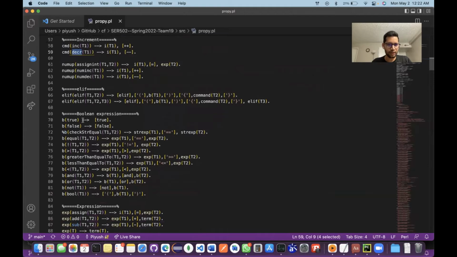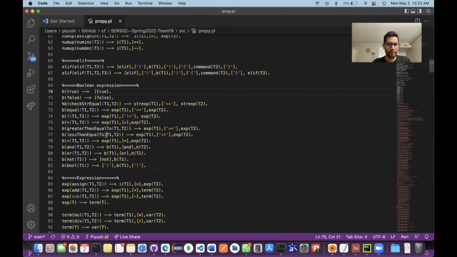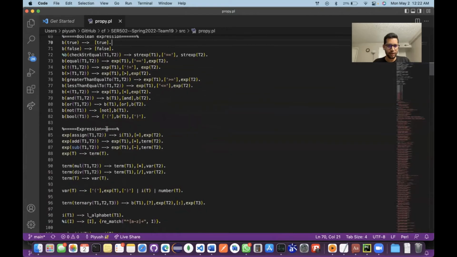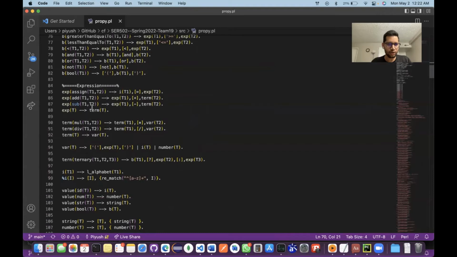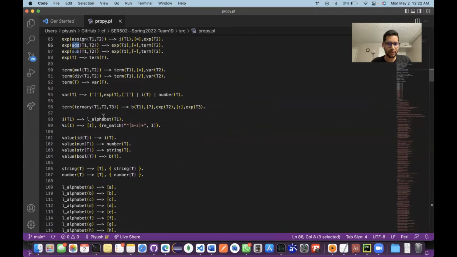And the B predicate will generate parse tree for all the Boolean expressions. So we have logical operators such as and, or, not. Then we have relation operations such as greater than, equal to, less than, equal to. We also have the exp predicate that will basically generate parse tree for all the arithmetic operations such as addition, subtraction, multiplication, and division.